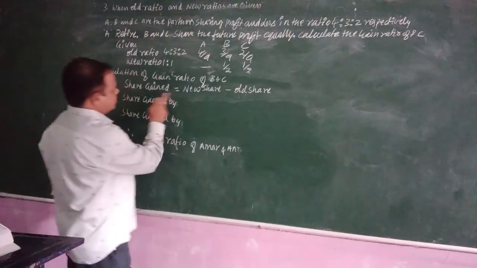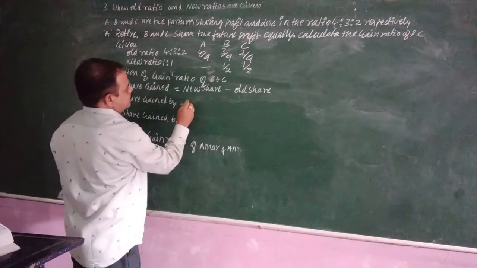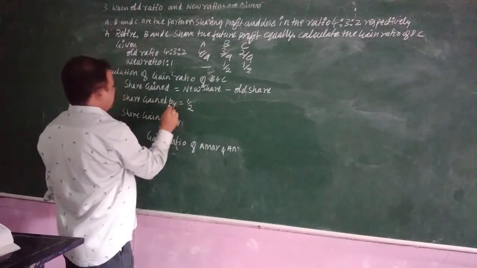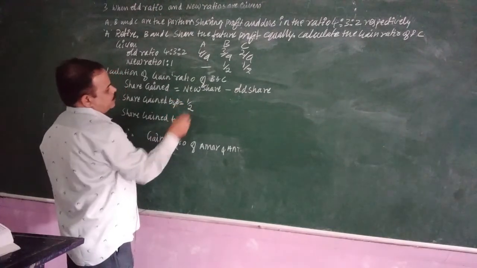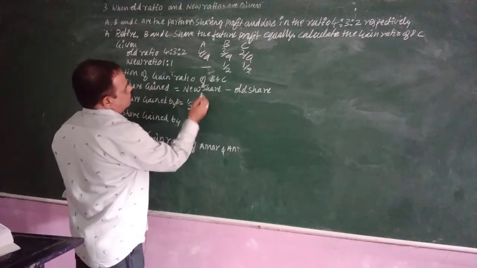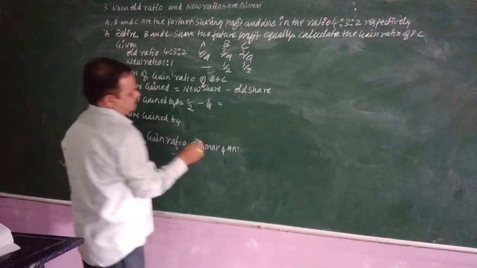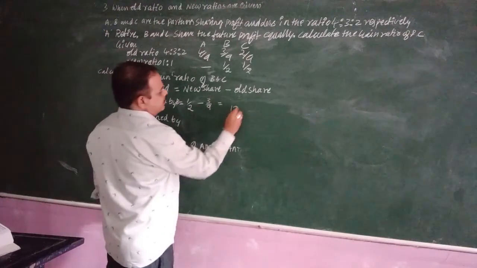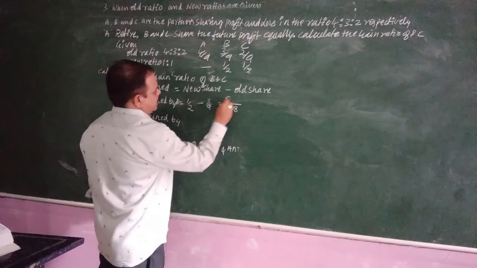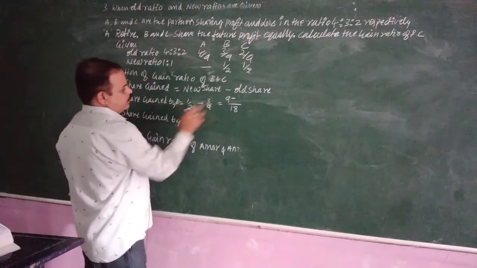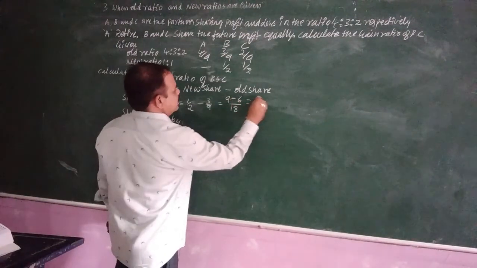Share gained by B: new share is 1/2 and old share 3/9. 2 9s are 18. 9 1s are 9. 3 2s are 6. 9 minus 6, 3/18.